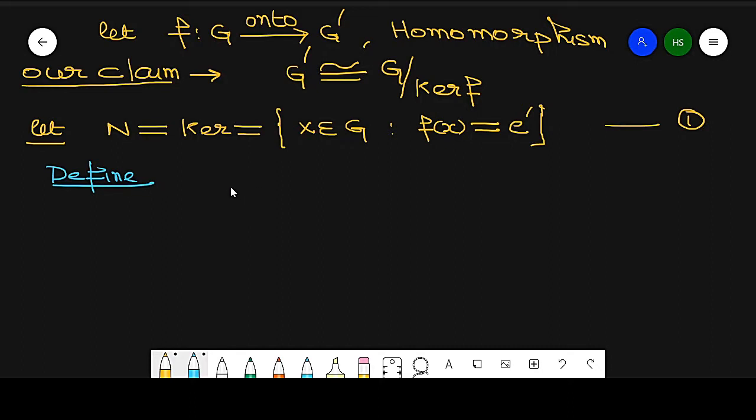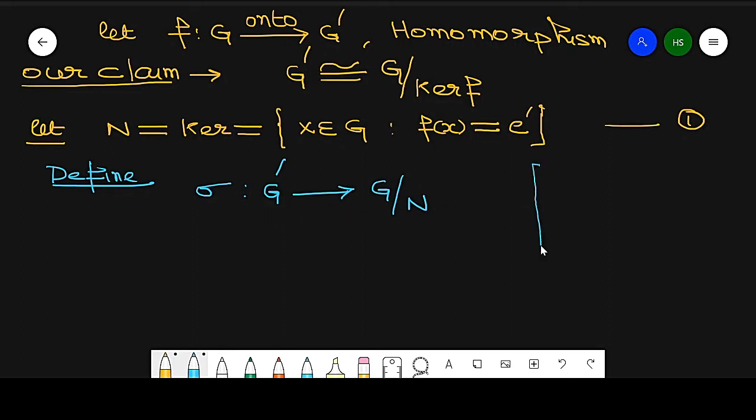Phi, some another, because phi we already used this mapping. So I define a map sigma. This is from G dash, and this goes to G by N, because I write it as kernel F equal to N. So I define a map sigma which is from G dash to G by N.